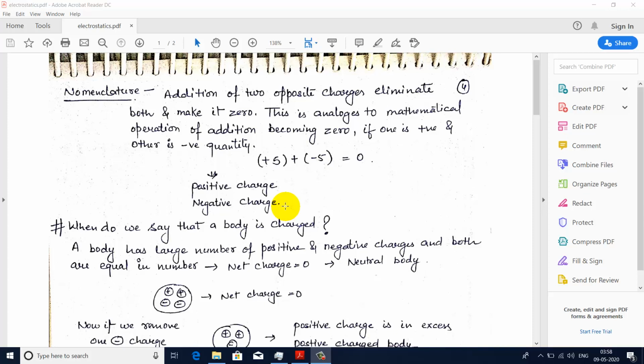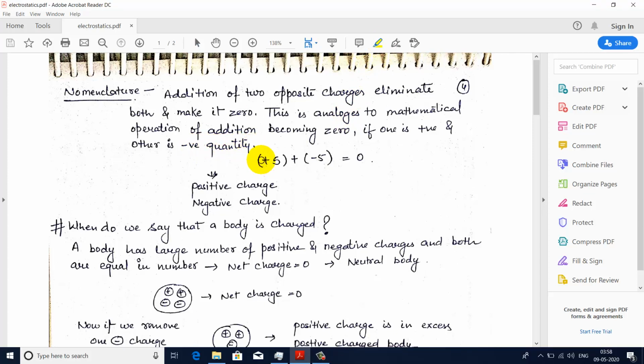The nomenclature, or the name given to them as positive and negative, is from a similar mathematical concept. If we add two charges, then it eliminates both and makes it zero. This is similar to the mathematical operation of addition becoming zero if one is a positive and one is a negative quantity.